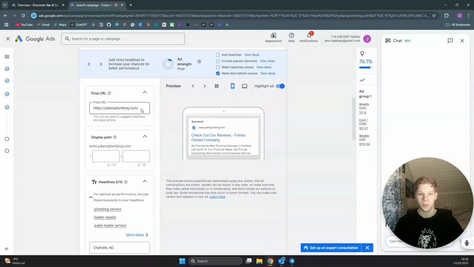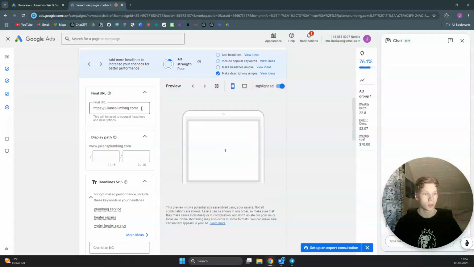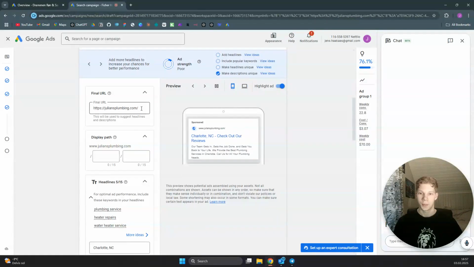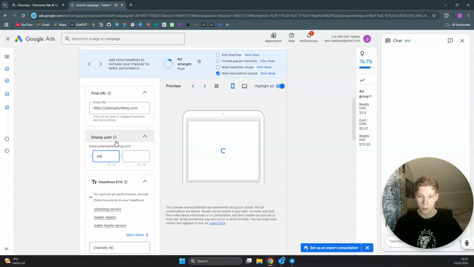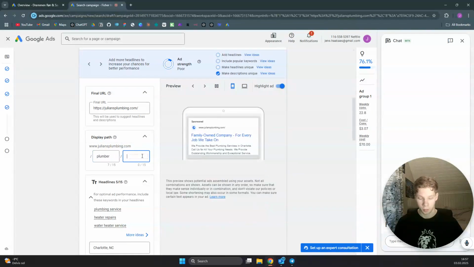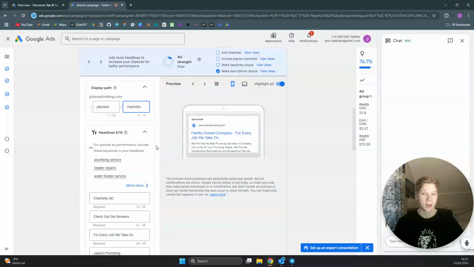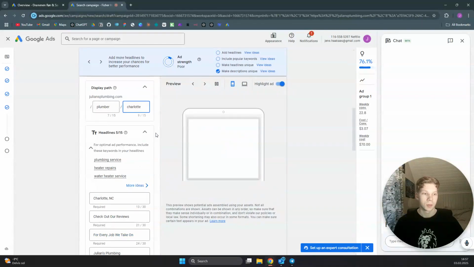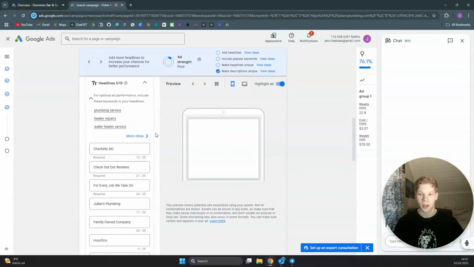This is the ad, by the way, we were creating right now. The final URL is really important because this is actually where people are being sent once they click your ad. So it's super important that this is your landing page where you want people to be sent. And then the display path is only what has been displayed on the ad after the final URL. So you can just say plumber Charlotte, just for people to understand that this is actually the right place they want to be directed when they click your ad.